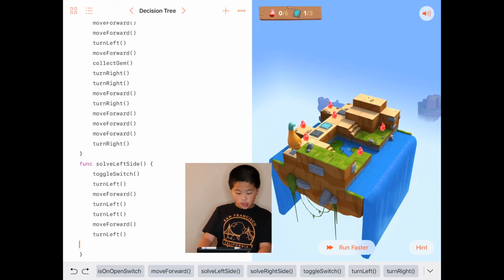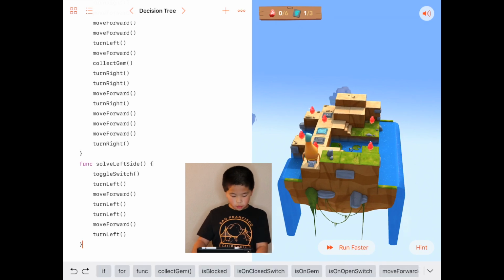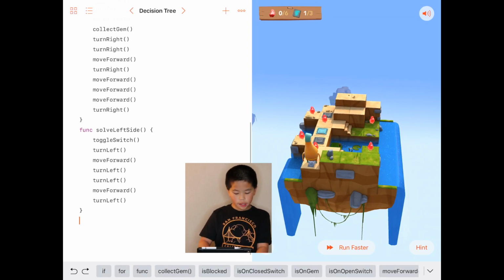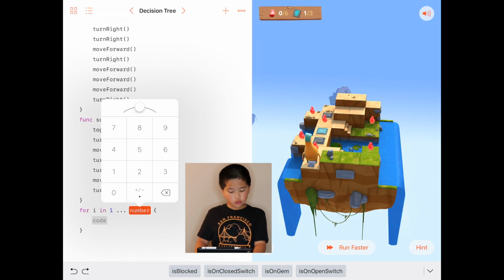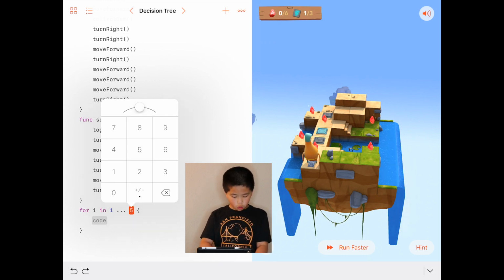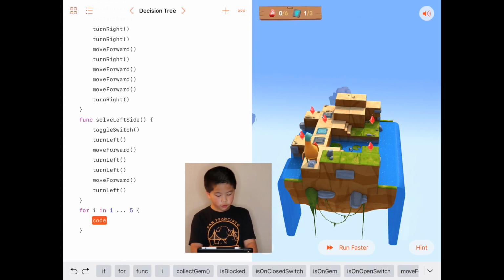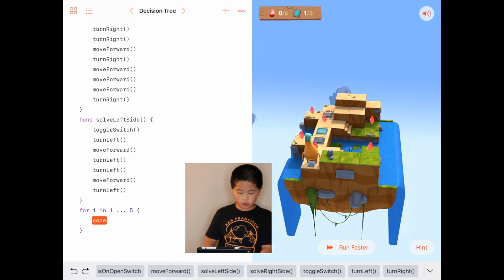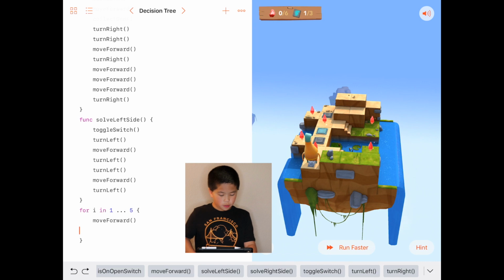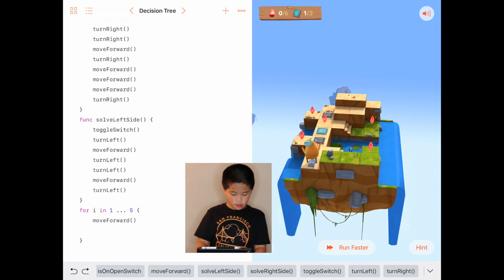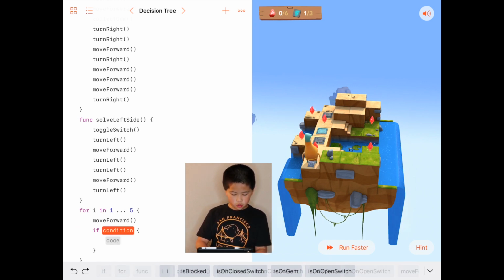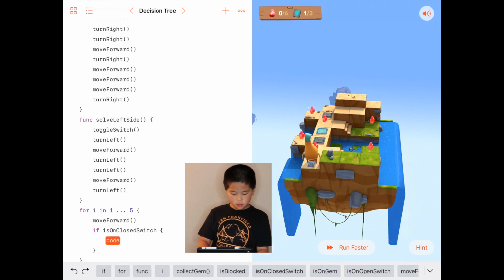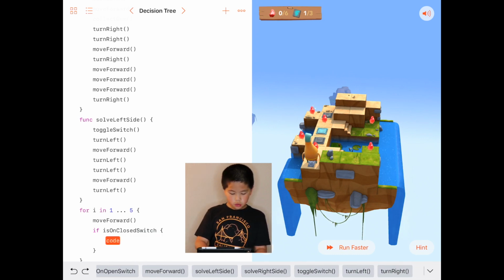Now after this, we'll do the actual code, which is for i in 1 to 5, because we have to move 5 spaces. We're going to do the code, move forward first, because we have to always move forward these 5 spaces. Then I'm going to say if is on closed switch, we would have to do solve left side.